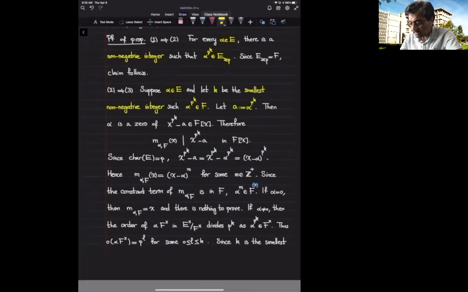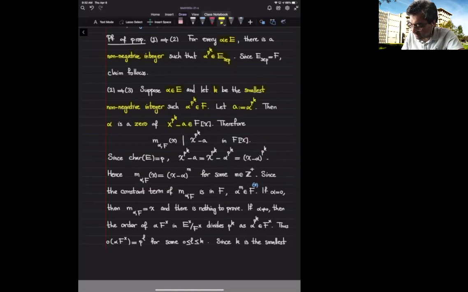And let's denote this particular power of alpha by a. So a is an element of F. In particular, that means alpha is a zero of the polynomial x raised to power p to the k minus a. I want to show that this is the minimal polynomial of alpha over F, which finishes the proof of this part, that 2 implies 3.